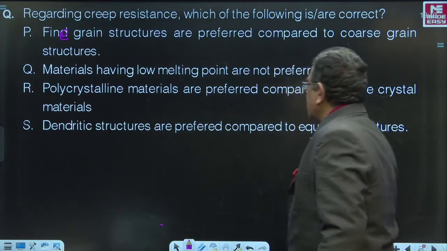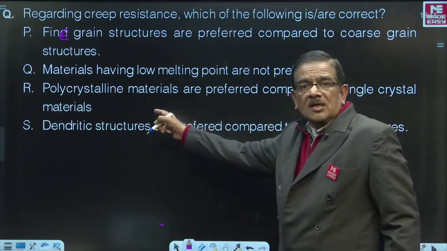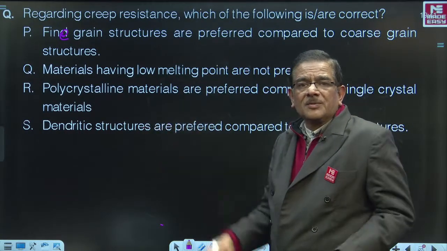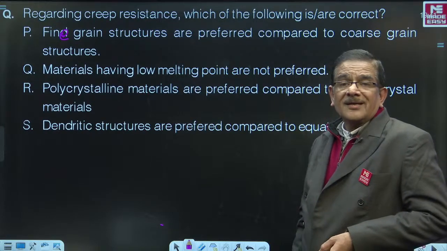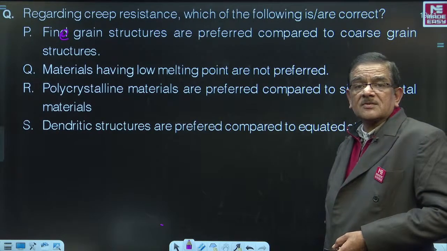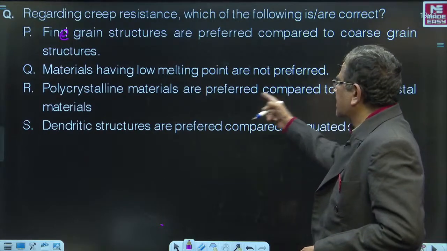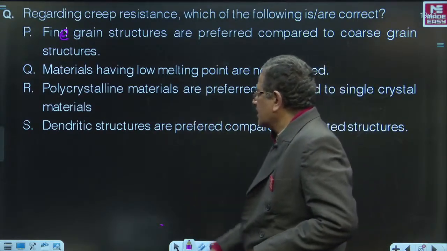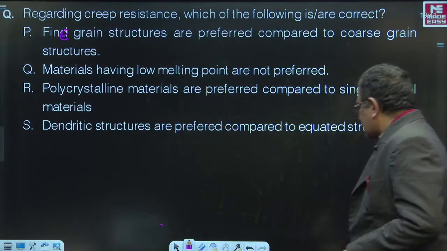Next, polycrystalline materials are preferred compared to single crystal materials. This is wrong, because grain boundaries are going to be culprits for creep applications. Single crystal materials are used for gas turbine blade manufacturing applications. They are used in creep applications. Single crystal materials are preferred, but here the sentence is given reversed. R is incorrect.